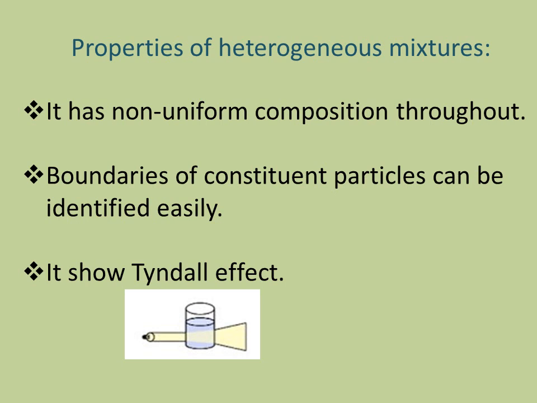The path of light is visible when we pass a beam of light through the heterogeneous mixture. So these are all the properties of heterogeneous mixtures which can be used to distinguish between homogeneous mixture and heterogeneous mixture.